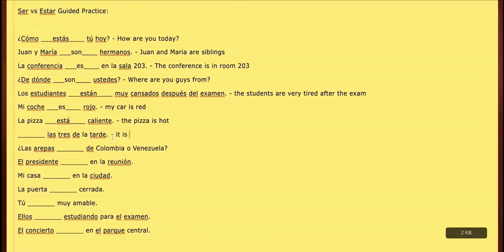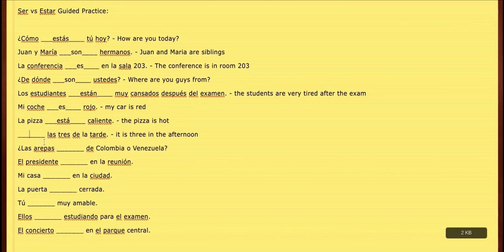Next one. It's 3 in the afternoon. So, if you remember, even though time seems like it's always changing, basically in Spanish, they think of time as something that's everlasting, that doesn't fluctuate. And so, because of that, we're going to be using ser. It's kind of misleading, but ser is always going to be for anything that we're talking about for time.